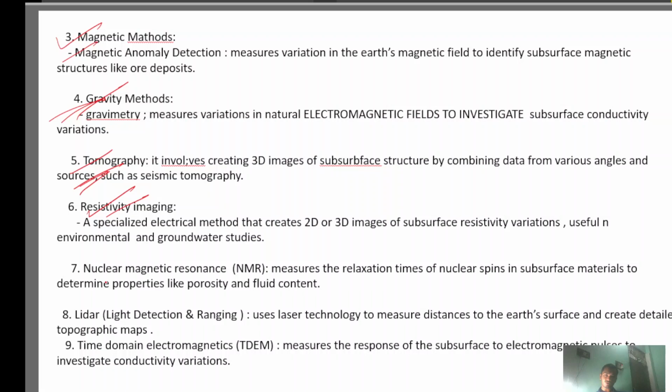Next is LiDAR. Okay, LiDAR, that is what the full form is: light detection and ranging. It uses laser technology to measure distances to the earth surface and create a detailed topography map. Generally they create a 3D graph, 3D image. Okay, next is time domain electromagnetism. TDEM measures the response of the subsurface to electromagnetic pulses to investigate conductivity variations.